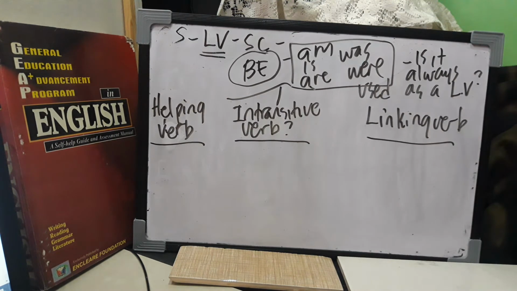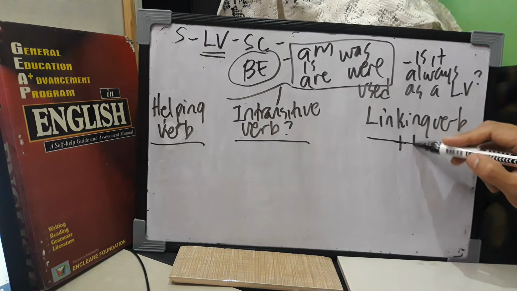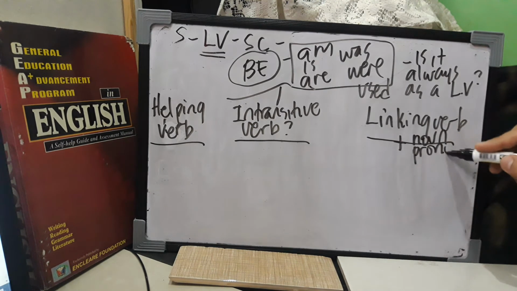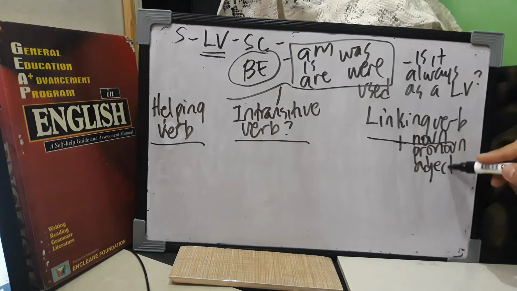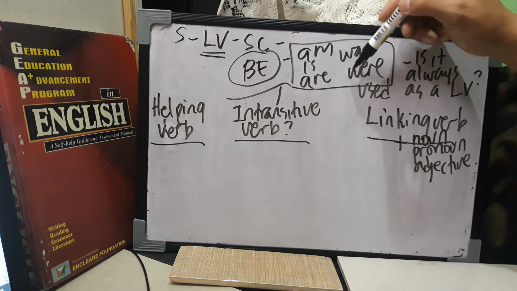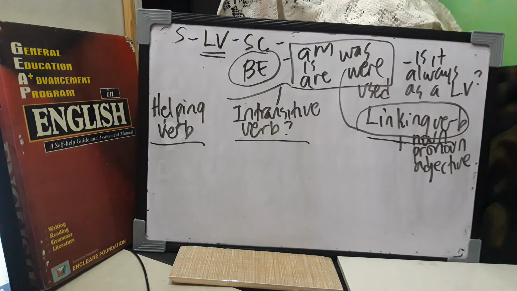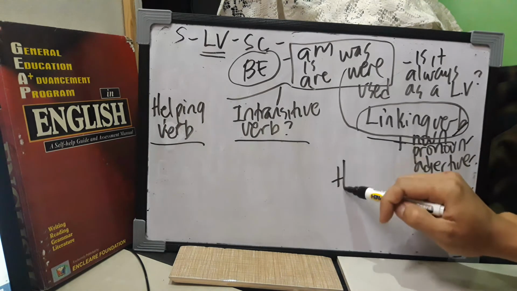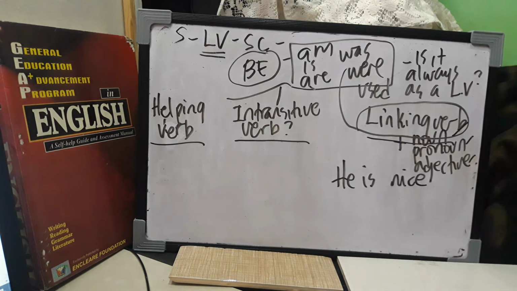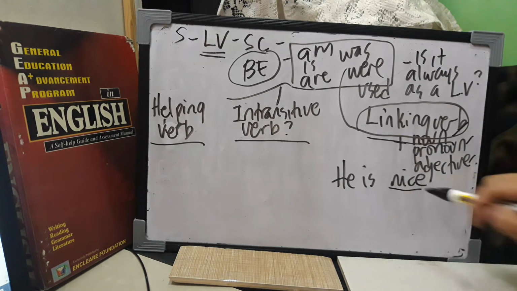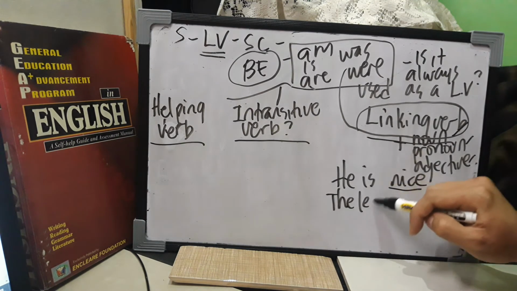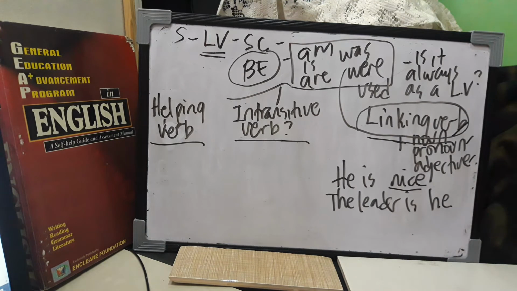Okay, let's start. If it's a linking verb, if it is followed by a noun, if it is followed by a pronoun and adjective. Again, guys, your am, is, are, was, were can only be a linking verb if it is followed by, again, noun, pronoun, and adjective. He is nice. So that is one. Followed by adjective. So is a linking verb. The leader is he. So is in a sentence is used as what? As a linking verb.